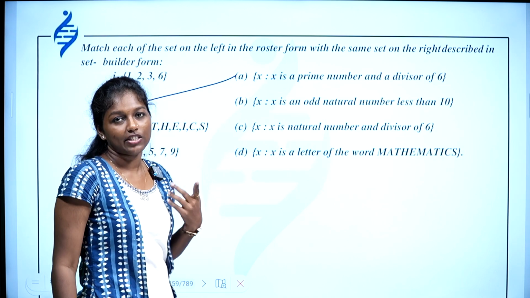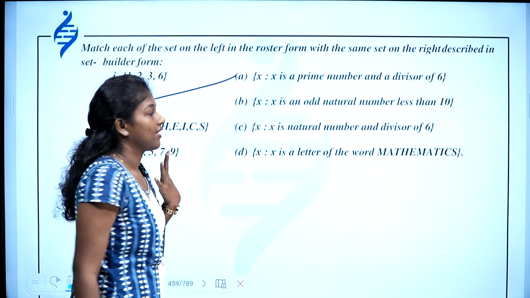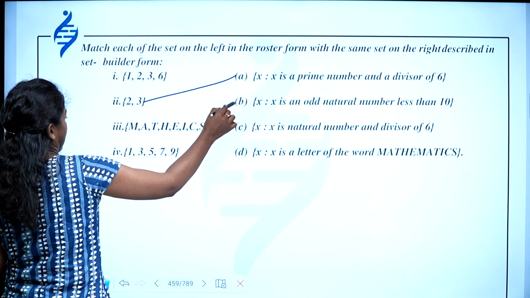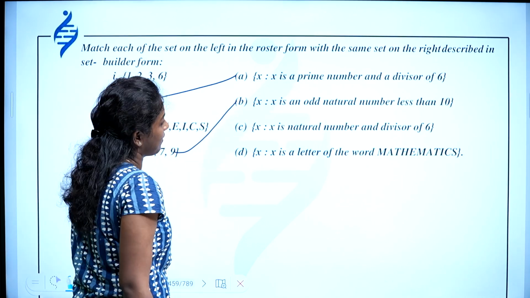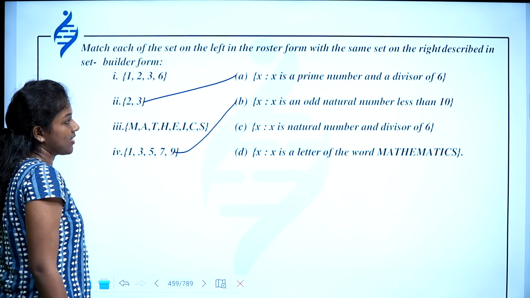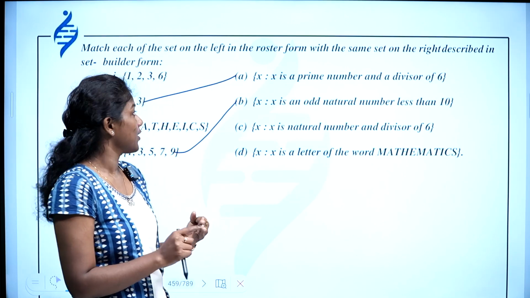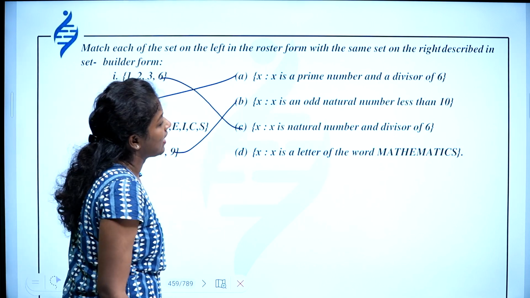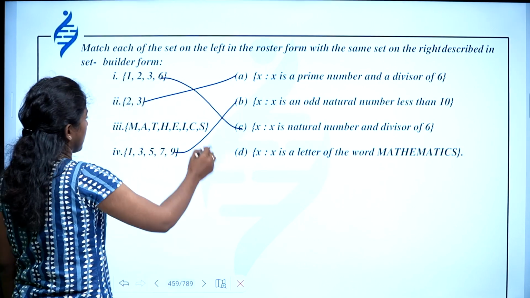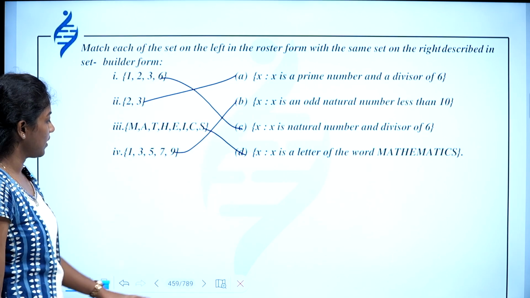Then x is an odd natural number less than 10. So which are the odd natural numbers less than 10? 1, 3, 5, 7, 9. This one. x is a natural number and is a divisor of 6. So x is a natural number and it should divide 6. So 1, 6, 2, 3. Then x is a letter of the word mathematics. So you have to list out the alphabets of the word mathematics.